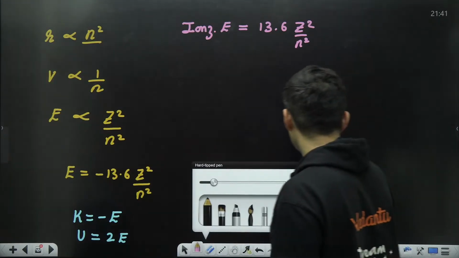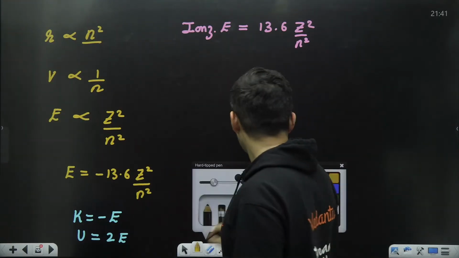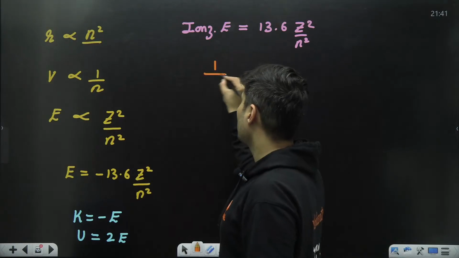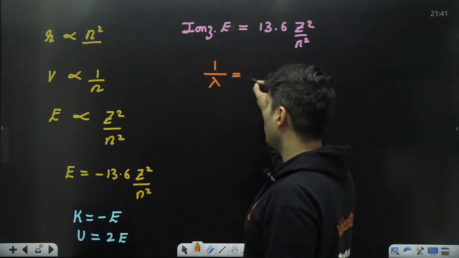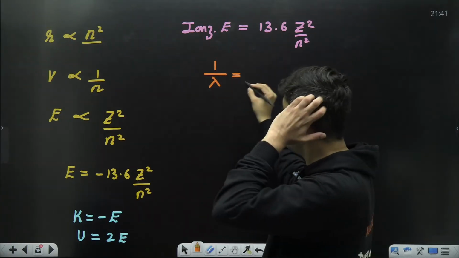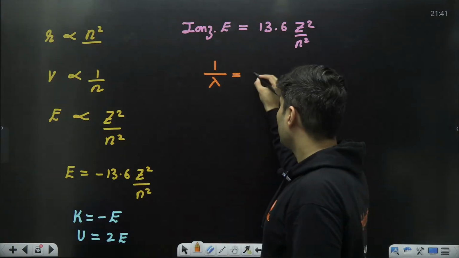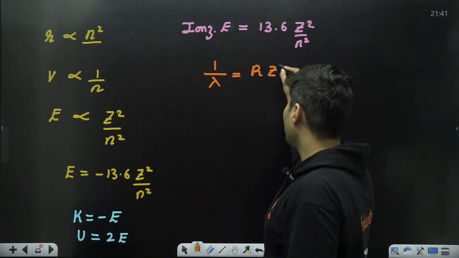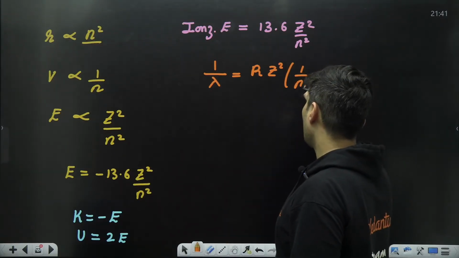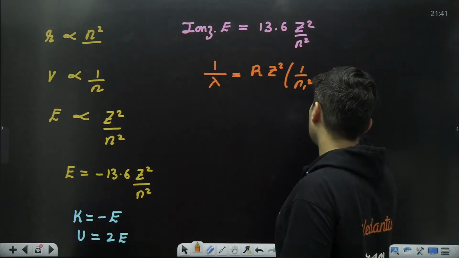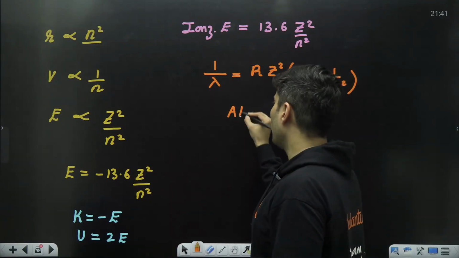So you get another equation, Rydberg's equation: 1 by lambda of the photon which is emitted or absorbed is Rydberg's constant times z square, into 1 by n1 square minus 1 by n2 square.